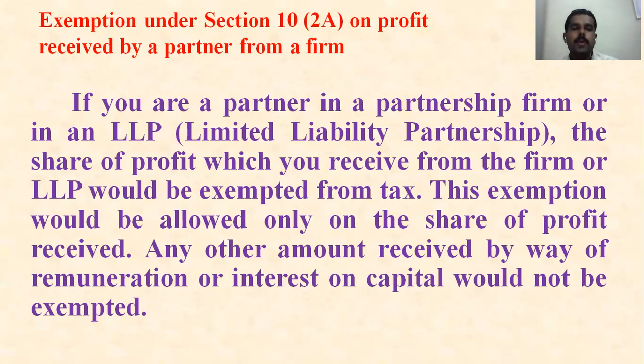This exemption is allowed only on the share of profit. Any other amount received by way of remuneration or interest on capital would not be exempted. Remuneration and interest you have to show in your income tax returns, but the profit in the form of a share need not be shown; it is tax free.